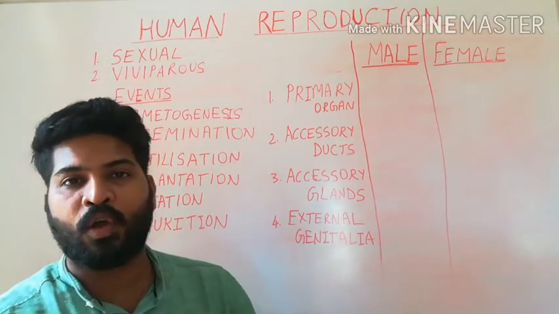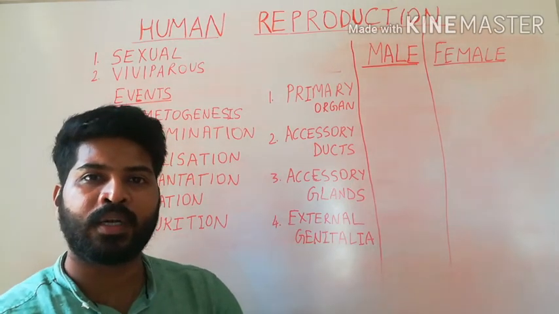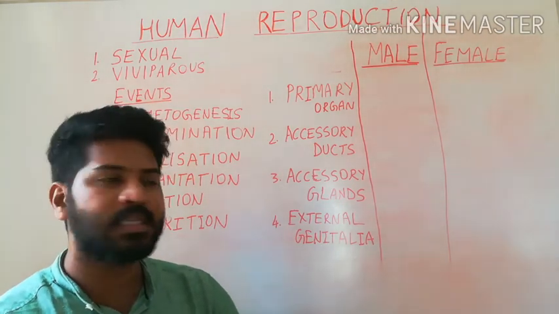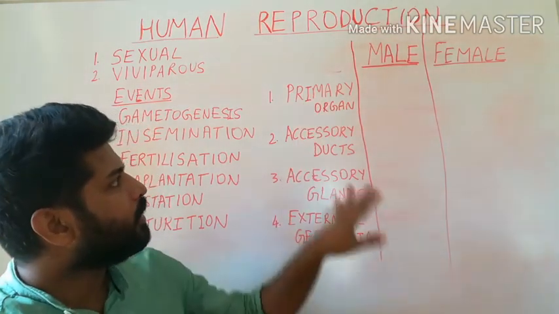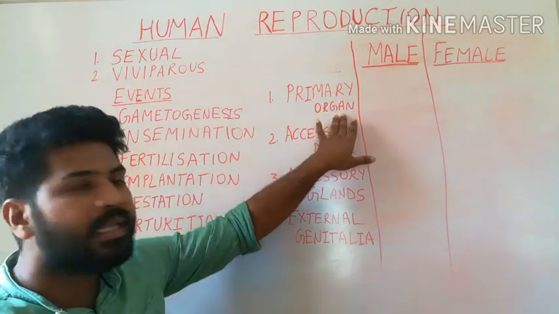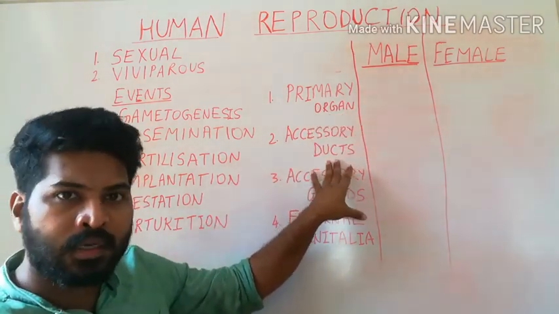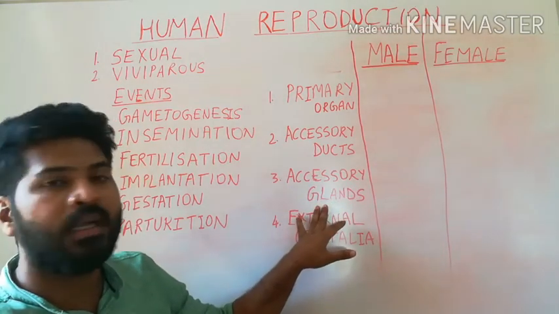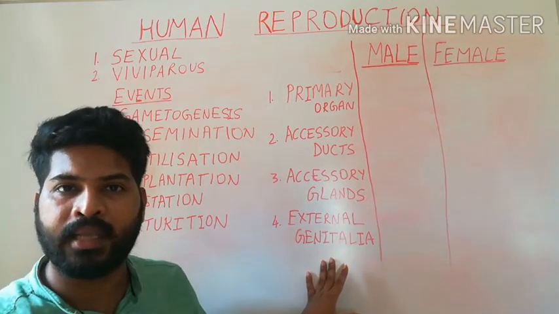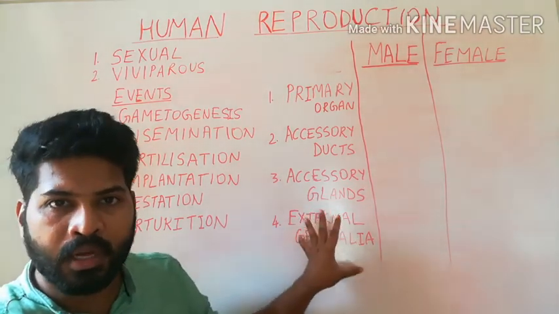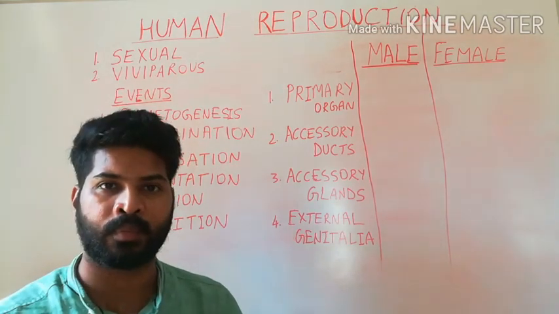Both in the case of males as well as females, the reproductive system can be broadly studied under 4 heads. There is a primary sex organ, then there are accessory ducts, there are glands, and there is the external genitalia. All these are parts of the male and female reproductive system.